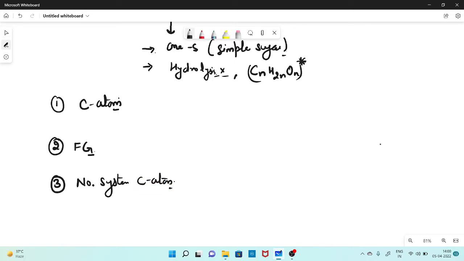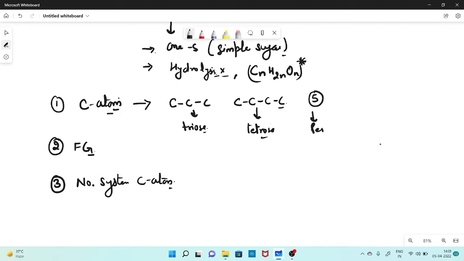What does it mean? Carbon atom means how many carbons your sugar molecule has. If it has 3 carbon atoms like this, then it is called triose. If it has 4 carbon atoms, then it is called tetrose. If it has a 5 carbon chain, then it is called pentose. And if it has 6, then it is called hexose, and so on. So on the basis of carbon atoms, the monosaccharides are classified, right?